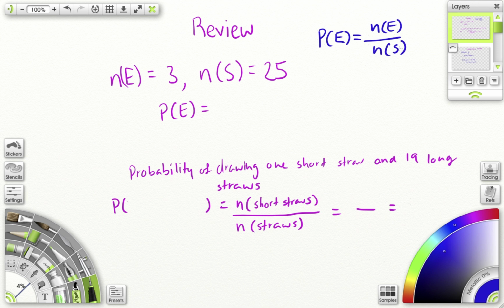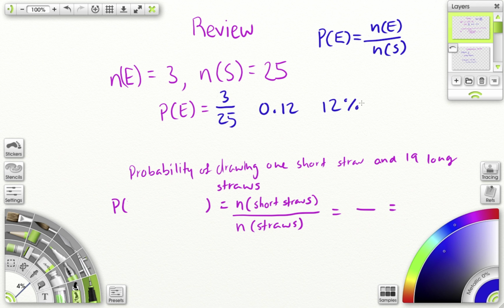So P(E) equals n(E), which is 3, over n(S), which is 25. Now we're just going to calculate the decimal and percent for it. So 3 divided by 25 equals 0.12 as a decimal, times 100 equals 12%.